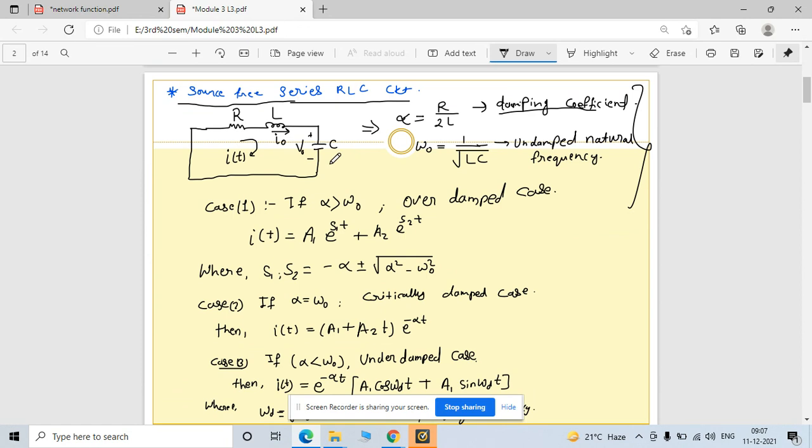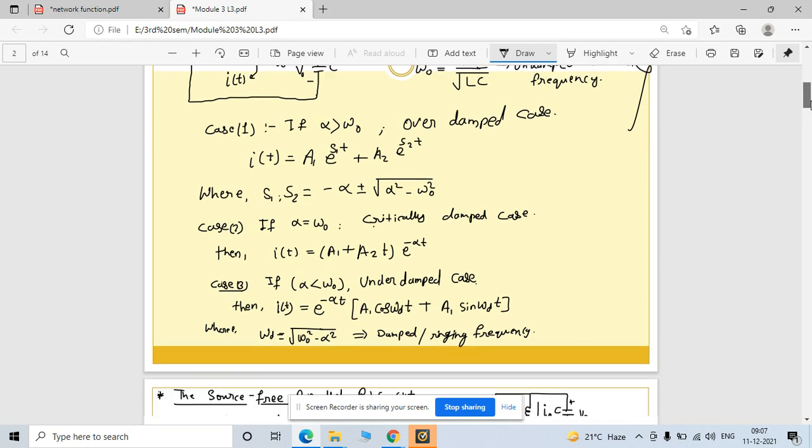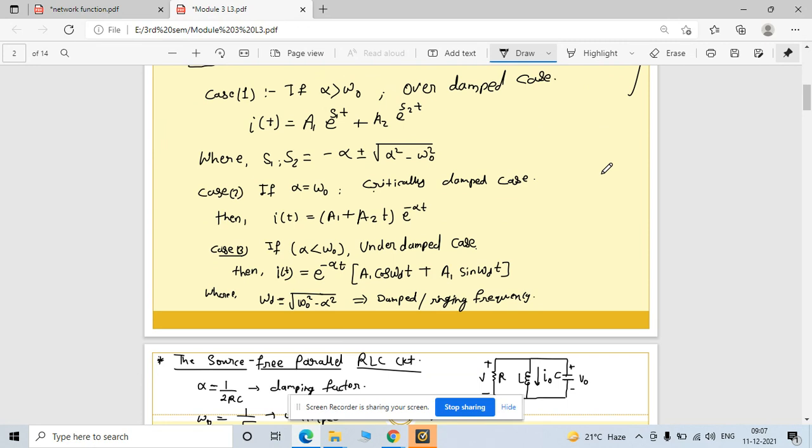When you solve this, you get three types of roots. First is real and unequal roots, so at that condition your circuit is overdamped. When your roots are real and equal, at that time your circuit is critically damped. And when you get complex roots, your circuit is underdamped. So these are the three different types of conditions.